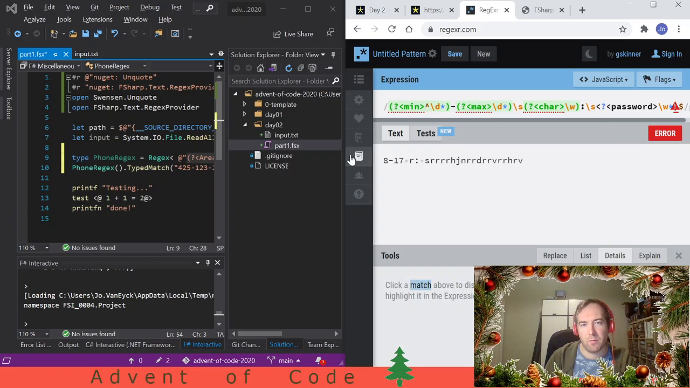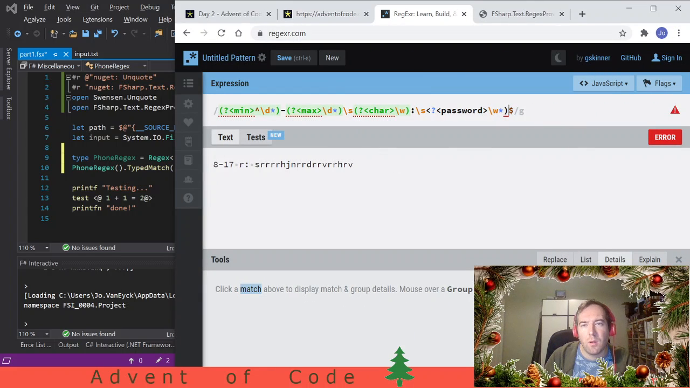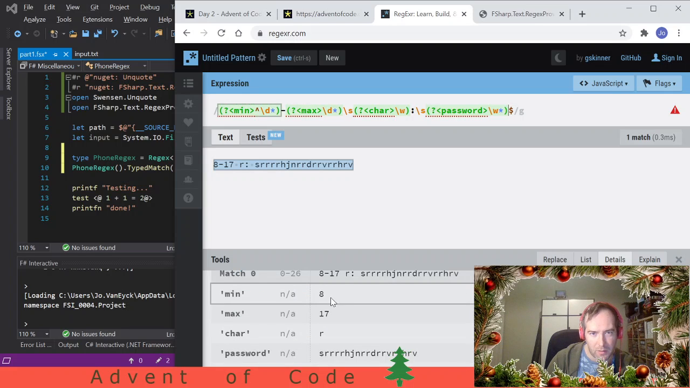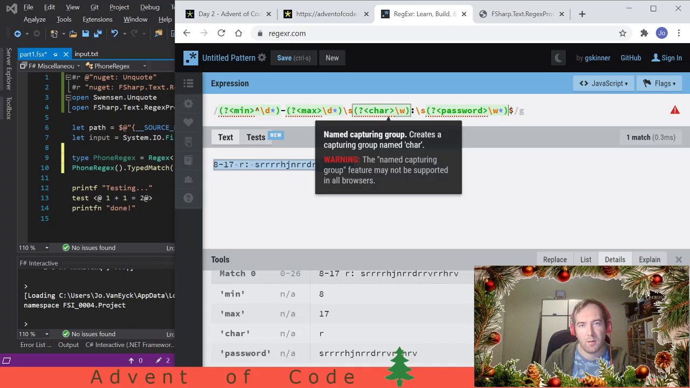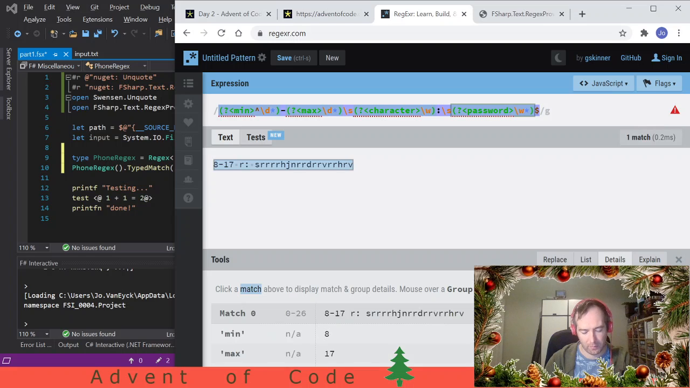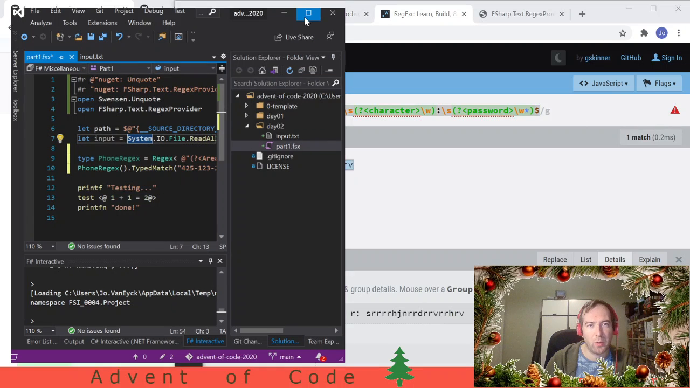Oh no, error. What's it saying? Do I need to capture the entire string? No. What am I doing? Okay, I mistyped. This needs to be a. There we go. So I think this still matches the string, yeah. Min, max, char, and password. That looks correct. Let's fully name this. So I think this is my regex. No, I think this is my regex. Let's pull it into the code.